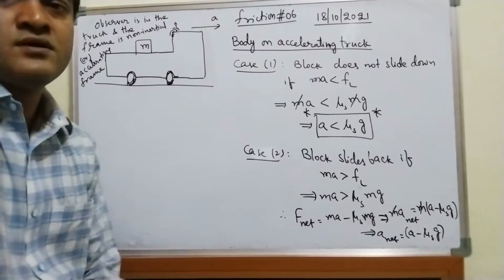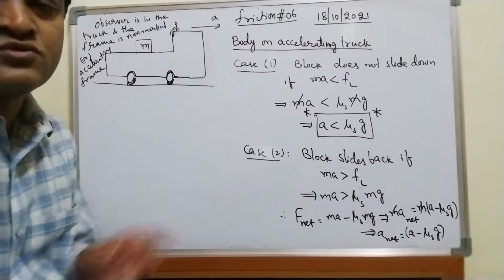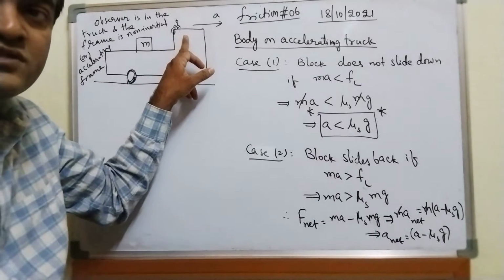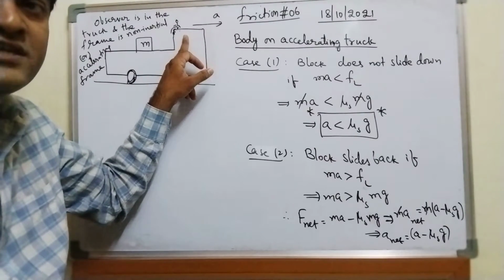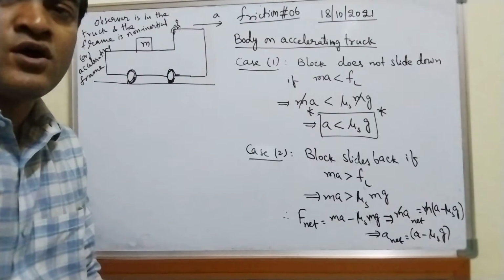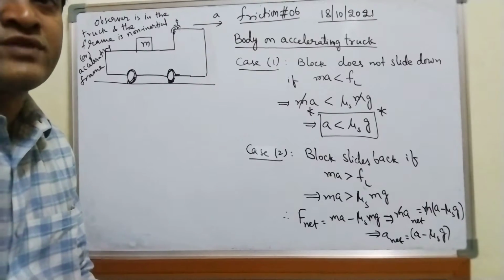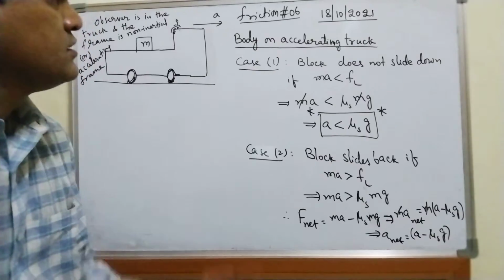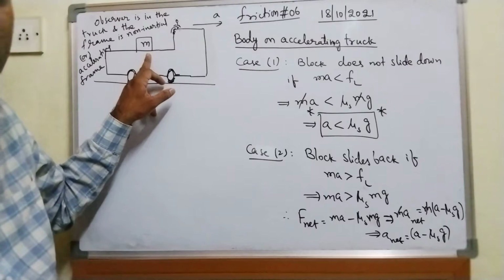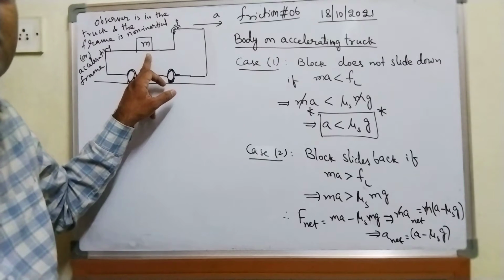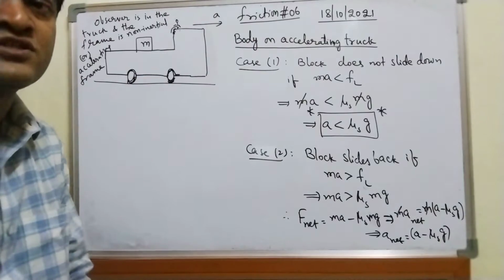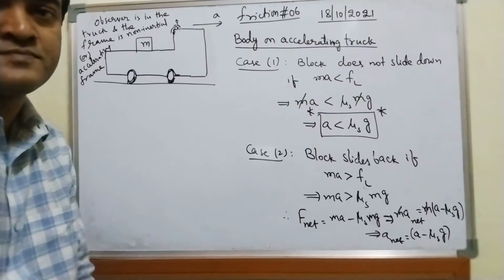If you recall, I have drawn the diagram. Just go through the previous video, right? Observer is sitting in the truck, so he is in accelerating frame of reference, or you can say non-inertial frame of reference, right? Truck is moving with an acceleration A, and a block of mass M is resting on the truck. Initially, it is resting on the truck. It is lying on the truck. Right.